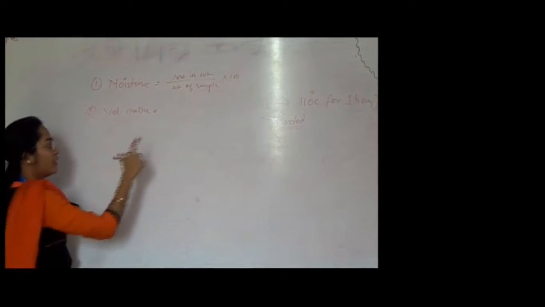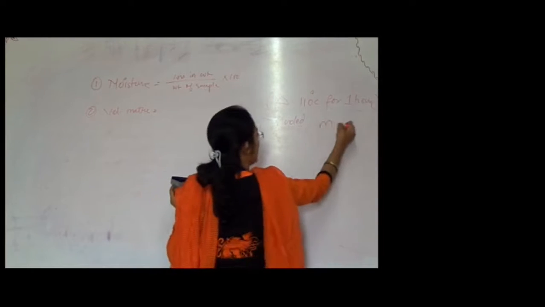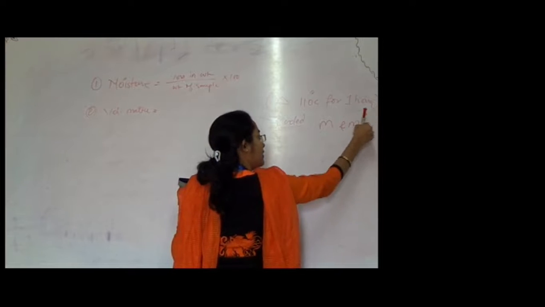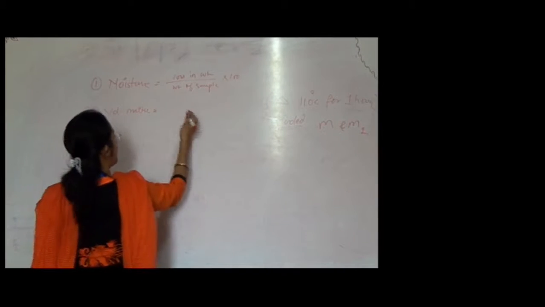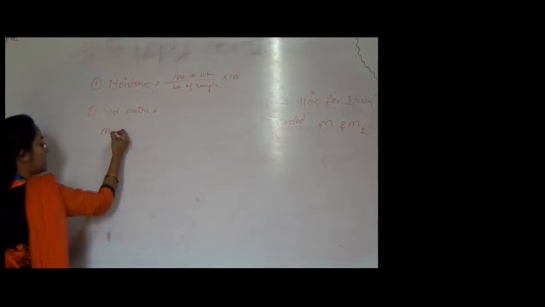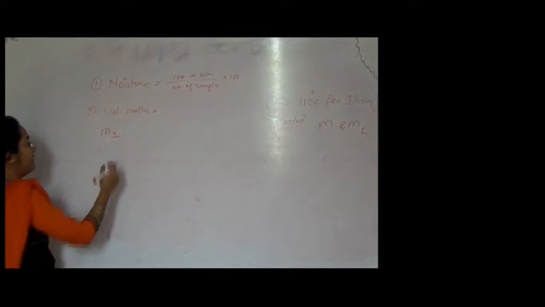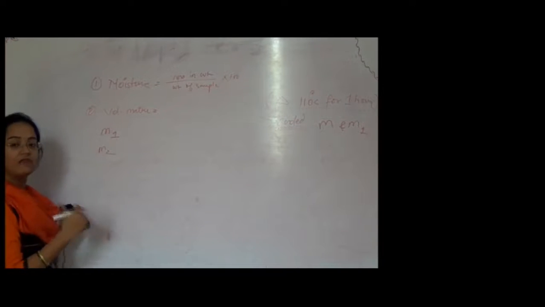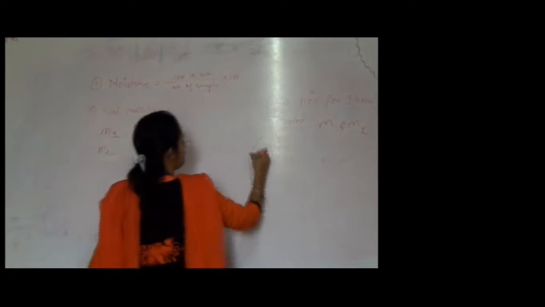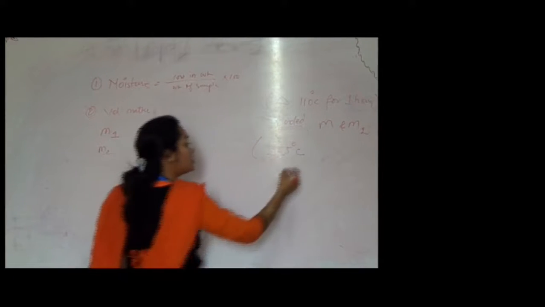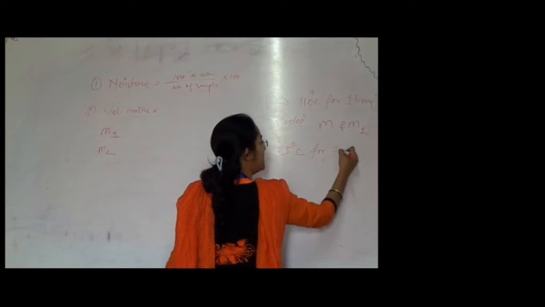Now here we have taken m and m1. The initial weight was our m and m1. Now here in volatile matter we will take the initial weight as m1, meaning the crucible before heating will be m1. So what will m2 be? The crucible will be heated at 925 degrees Celsius for just 7 minutes.